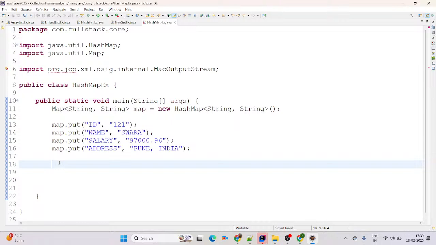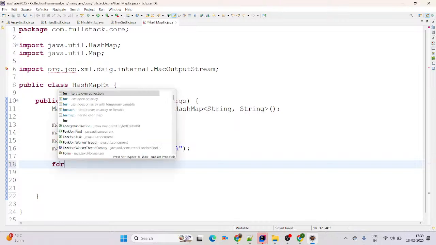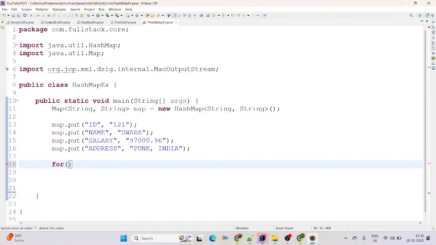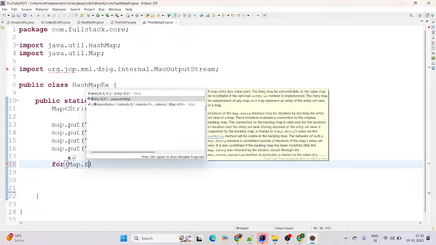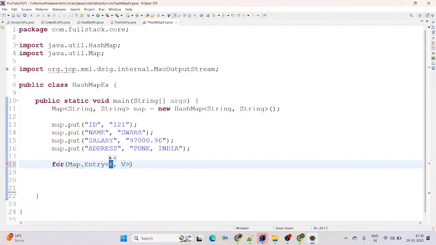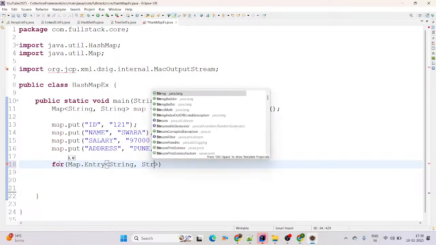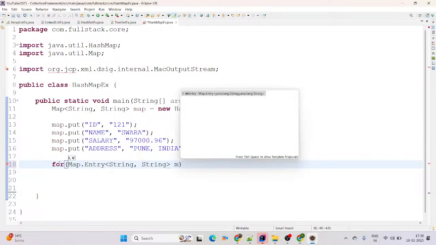Then I want to iterate this record by using for each. We are using Java 7 style Map.Entry. Map is an interface, and Entry is also an interface, coming from the java.util.Map package. We need to give the type: key as String and value also String. Here I am using m as a reference.